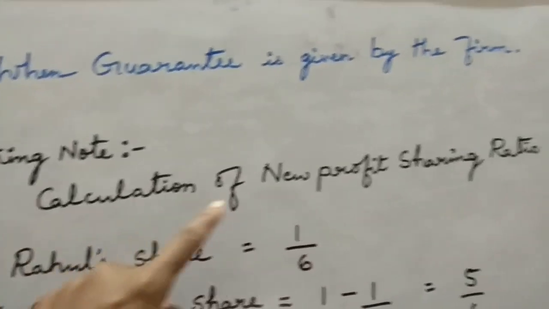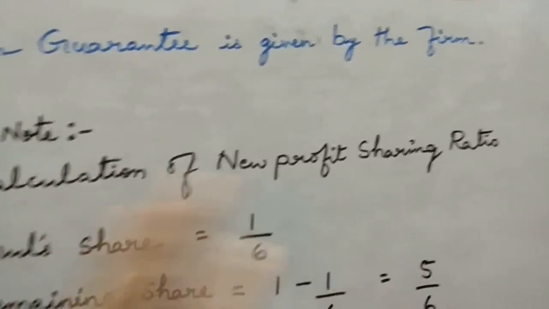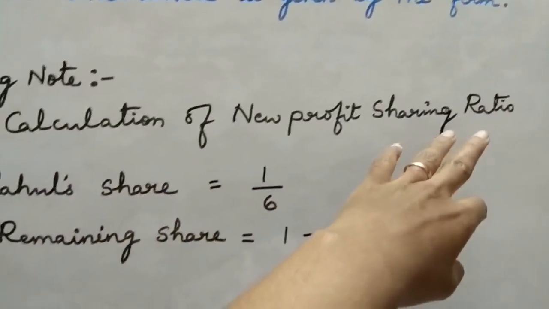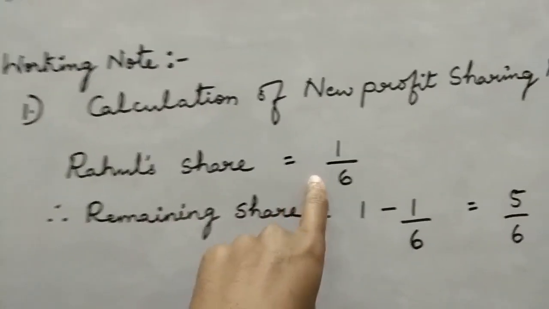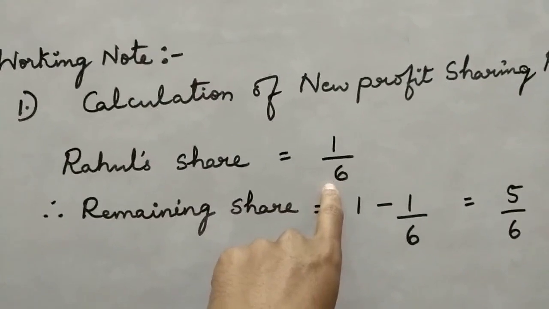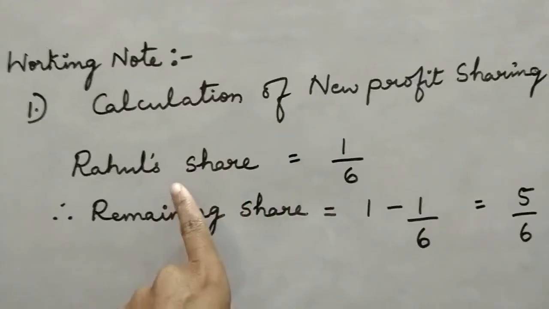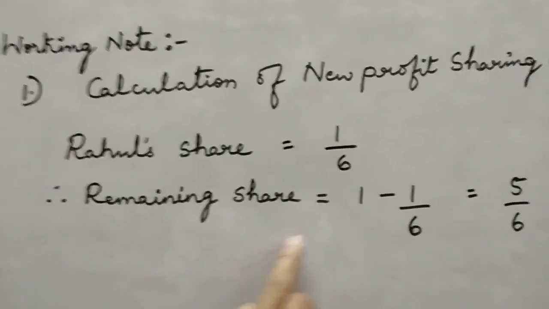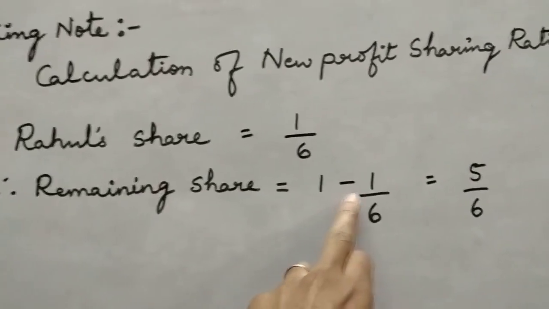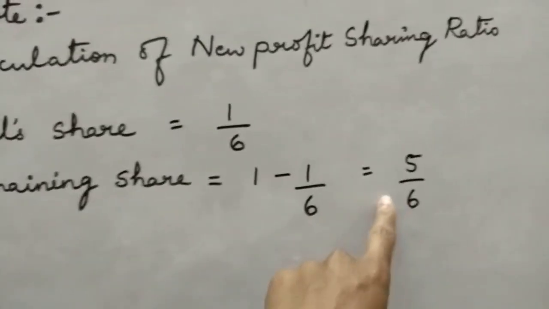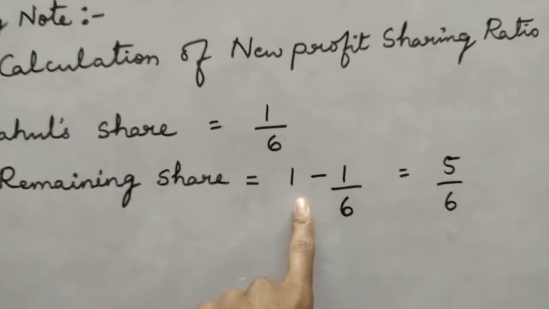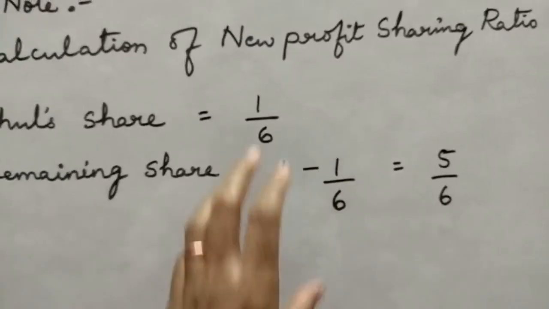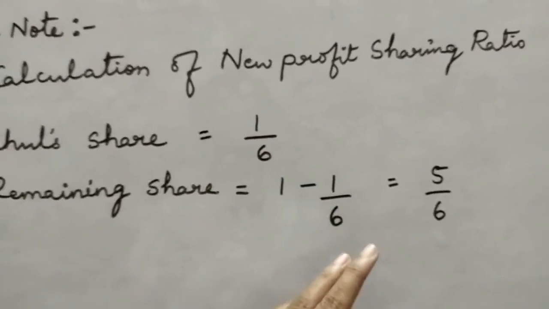Number 1, calculation of new profit sharing ratio. This is always to be remembered, calculation of new profit sharing ratio. Rahul, they gave 1/6 share. So out of 6 total, if they have given one part to Rahul, what will be the remaining is what we need to find out. Very simple, remaining share equals 1 minus 1/6. So we get 5/6. This step is taken up by using LCM,